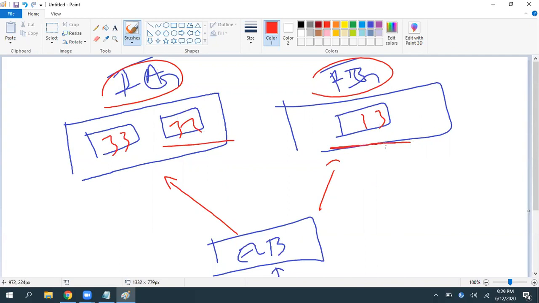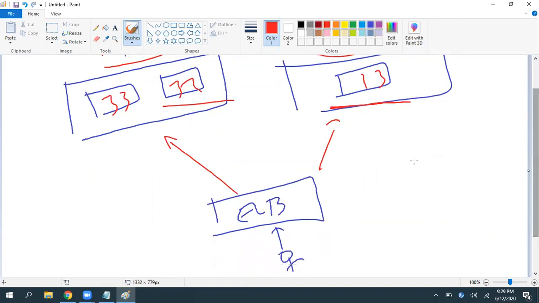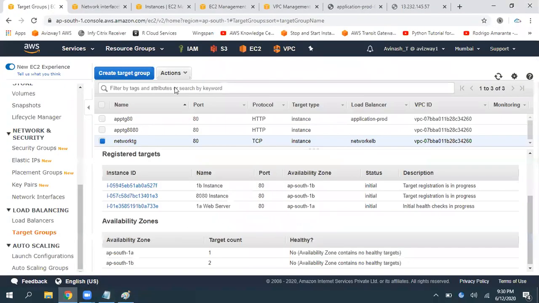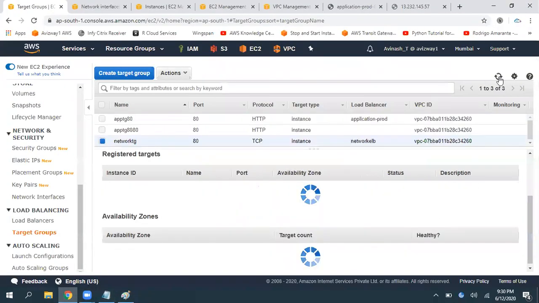Okay, first thing. And one more small thing: when an instance is deregistered from the target group, if you have any existing traffic flowing to that instance, do you want to continue the traffic for that instance for some time? If you want to, then you can set up the connection draining option values. But basically it is set up with 300 connection draining by default, so you really don't need to worry about that.